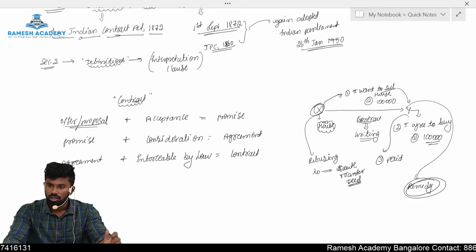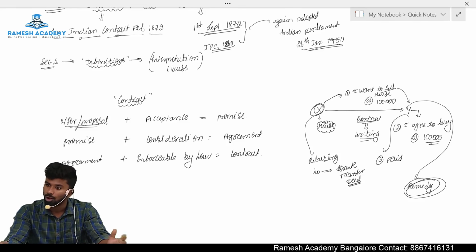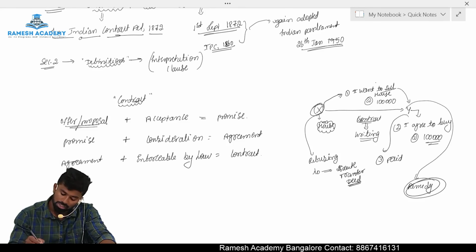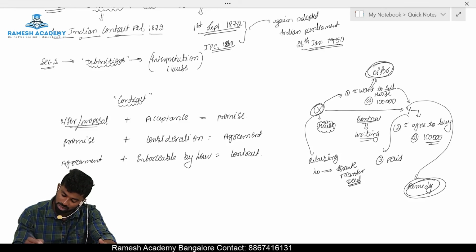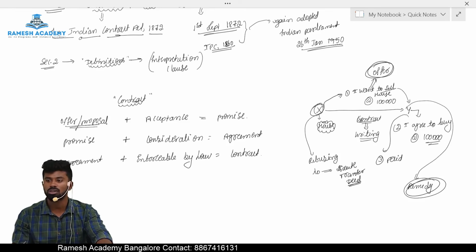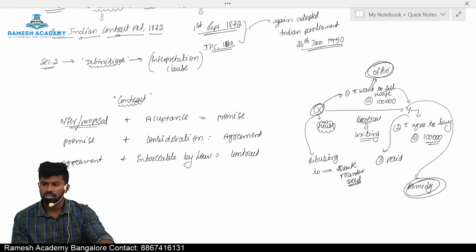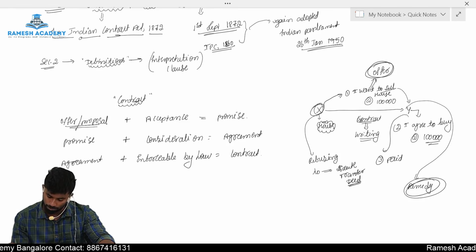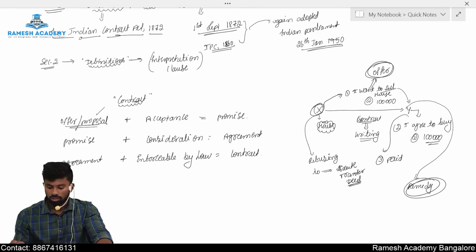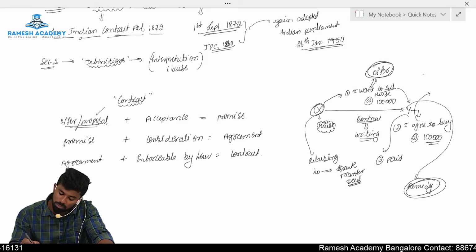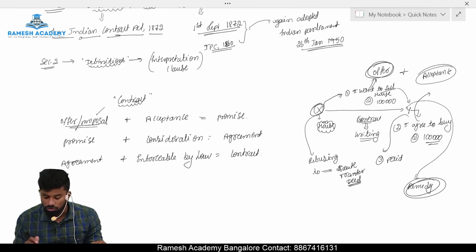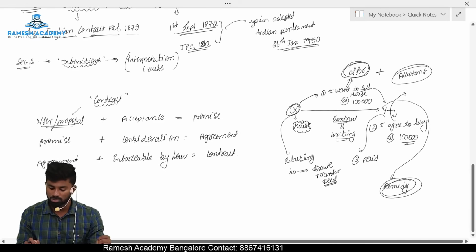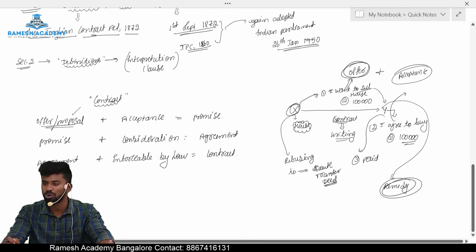First thing, every contract starts with what? Offer. Correct, right? So is there any valid offer here? The answer is yes. Who made an offer? X made an offer. When he said, I want to sell my house at 1 lakh rupees, he made an offer to Mr. Y. And when this offer is accepted, kya hona chahiye? There should be an acceptance. Is there any acceptance? Yes. The offer was made by X and Y gave an acceptance. So offer plus acceptance becomes what? A promise.